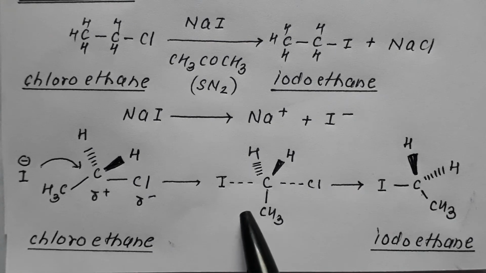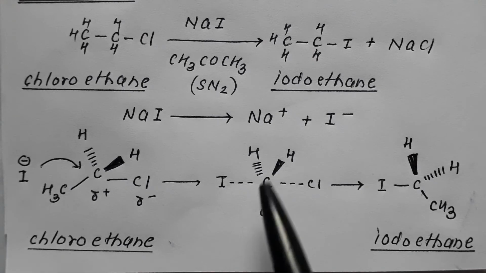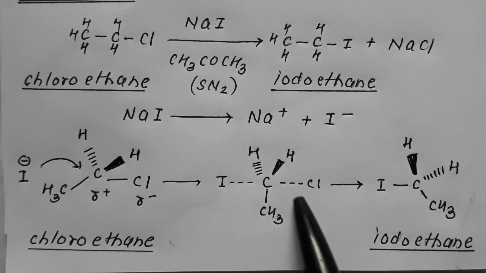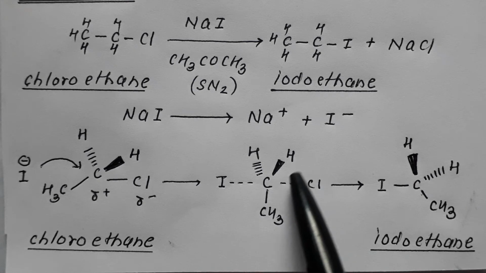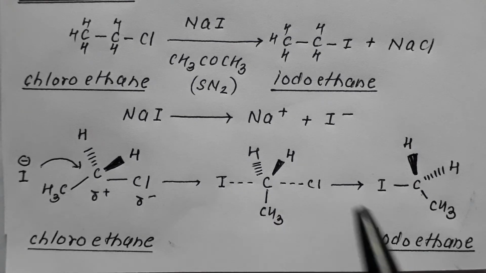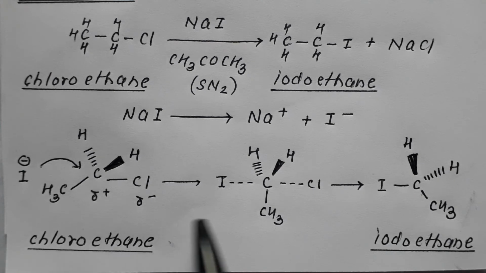So formation of this is involving two molecules, therefore it is termed as bimolecular nucleophilic substitution reaction, that is SN2. So this is the intermediate from which this Cl will now get eliminated. So this Cl will eliminate and iodine gets attached. So chloroethane is converted into iodoethane following the SN2 mechanism. Therefore, inversion of configuration will take place.